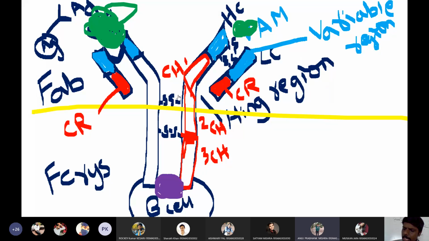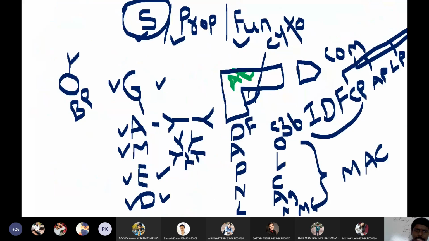Now let us discuss properties of antibodies. In the beginning I said, in this lecture, so let me tick here. So far we finished structure of antibody.